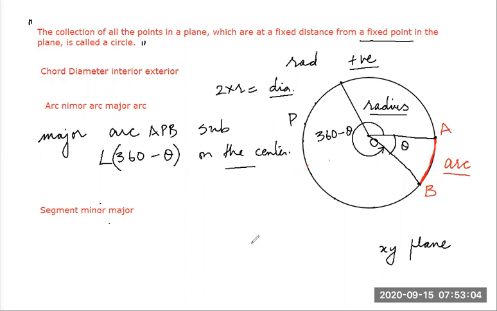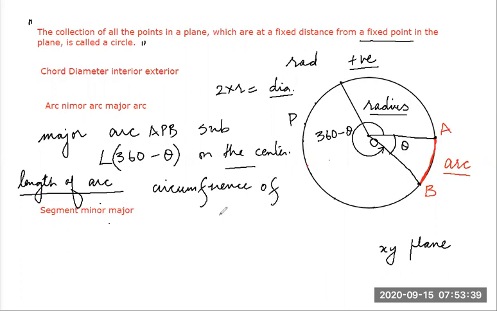Not only this, how can we find the length of an arc? Let's discuss that also. See students, what is the circumference of a circle? What is the length of the biggest arc in a circle? The biggest arc is actually the circumference of the circle.